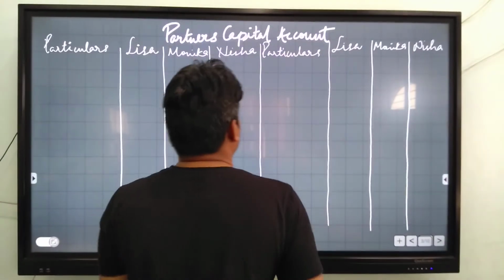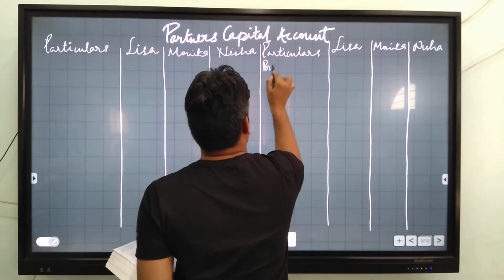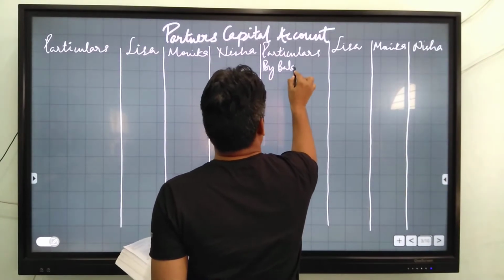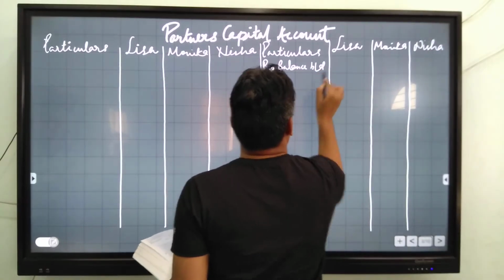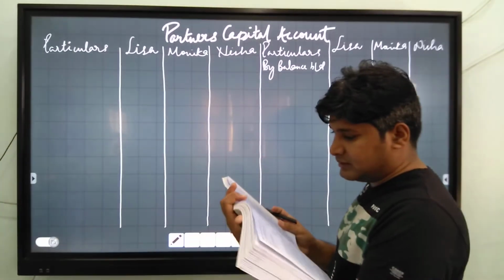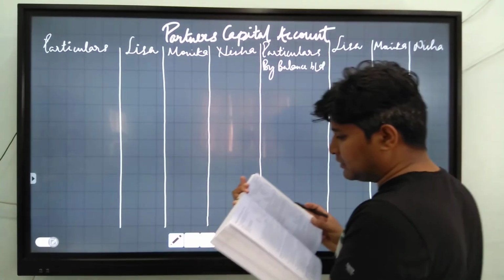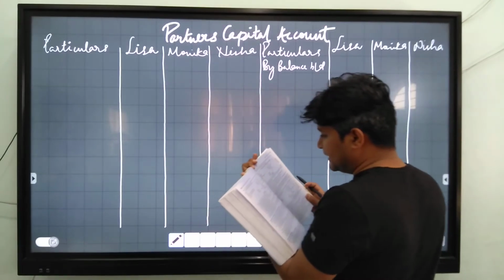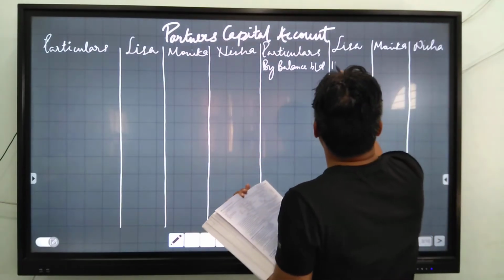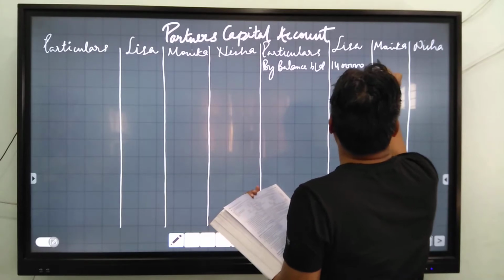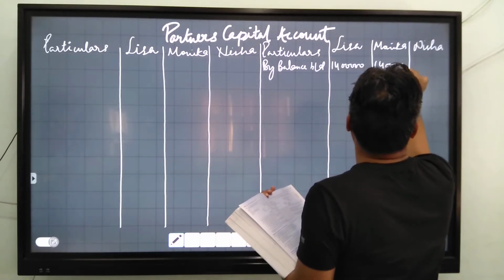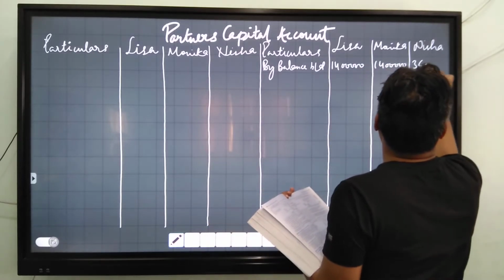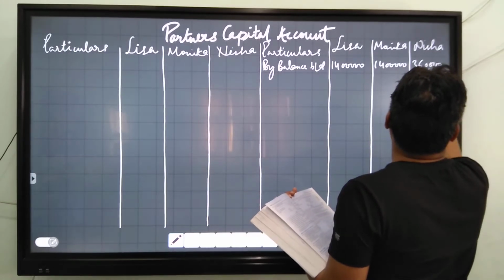After revaluation account, we have to prepare partners capital account. And in partners capital account, we will write by balance b/d. Balance of capital of the partners: 14 lakh, 14 lakh and 3 lakh 60,000.